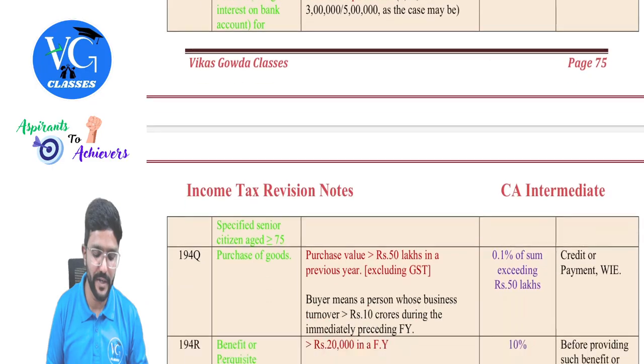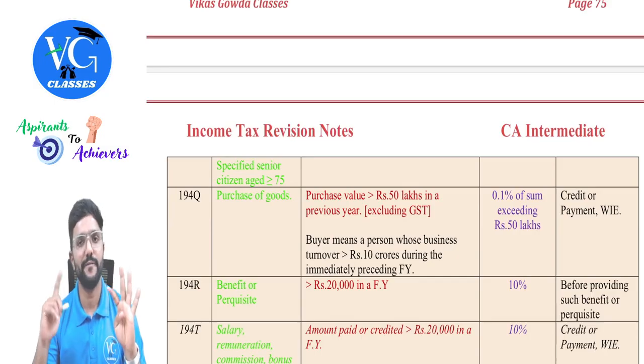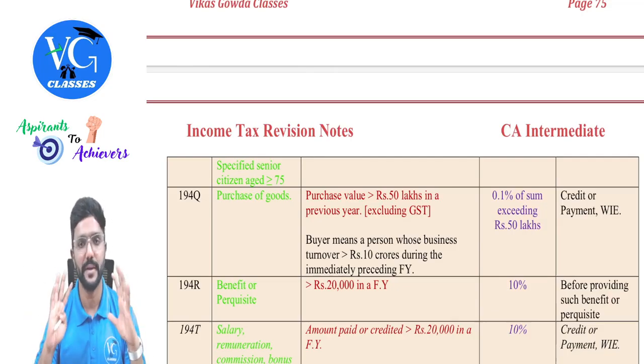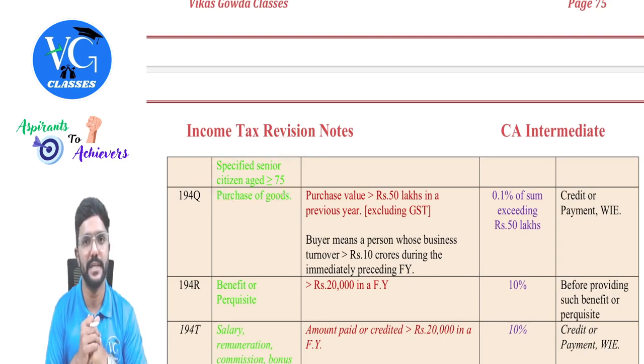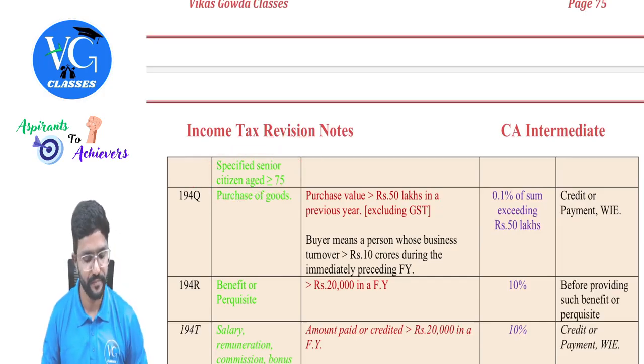And there is one benefit given to the senior citizen. If he is earning only interest income and the pension income from a single bank which has deducted TDS under section 194P, then this person is exempted from filing the income tax return. He need not file income tax returns, guys.